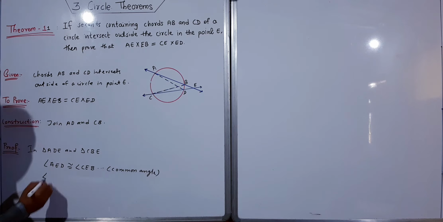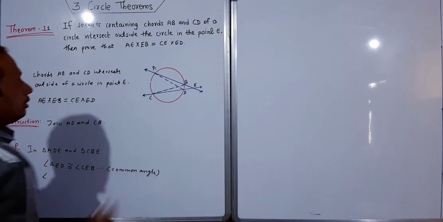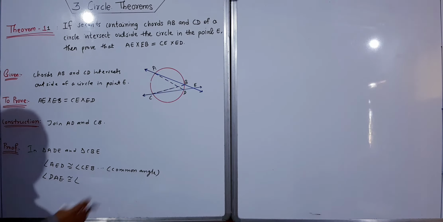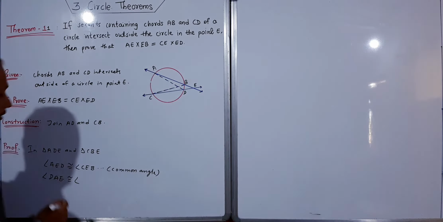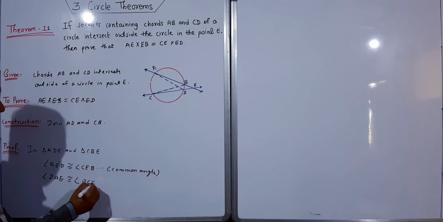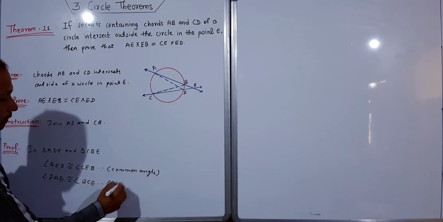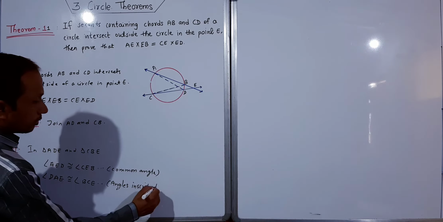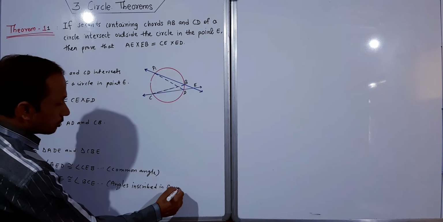Angle DAE is congruent to angle BCE, angles inscribed in the same arc.